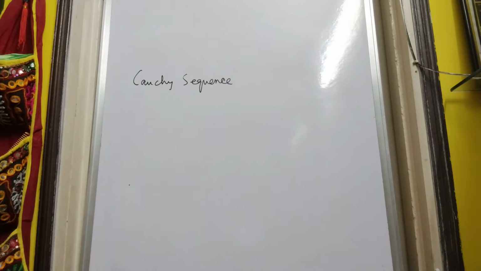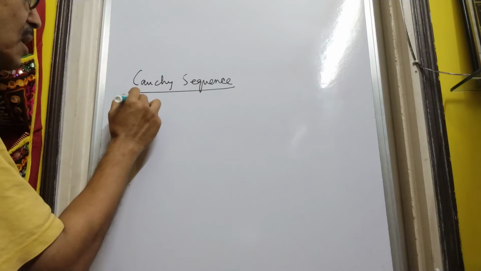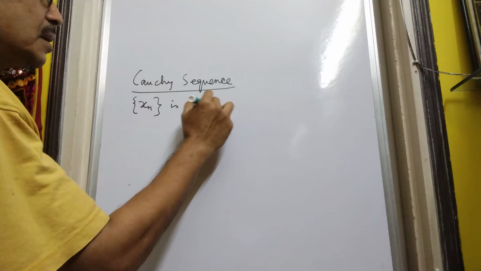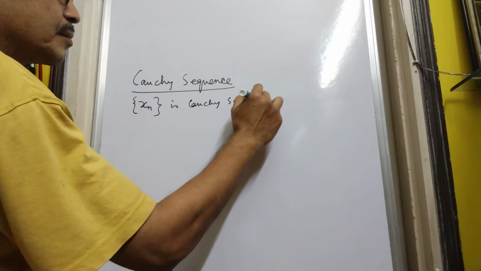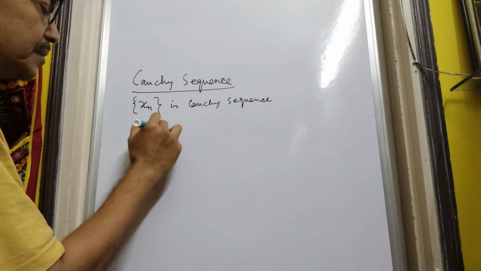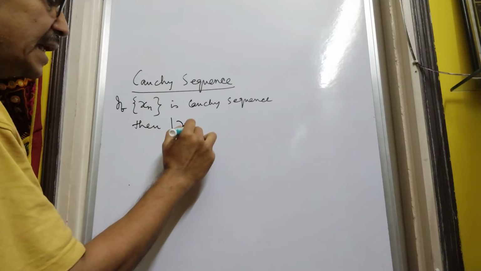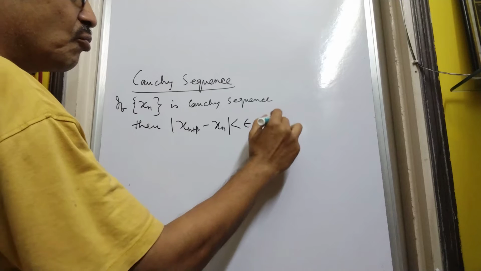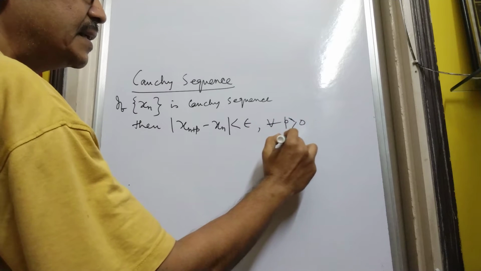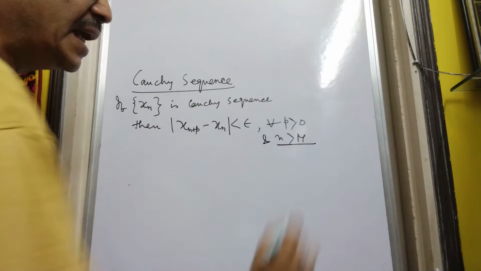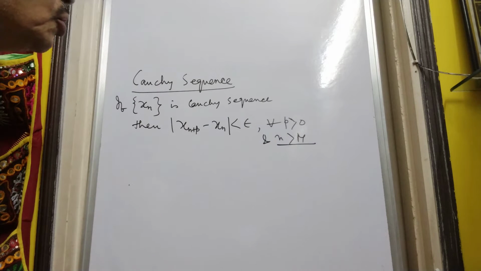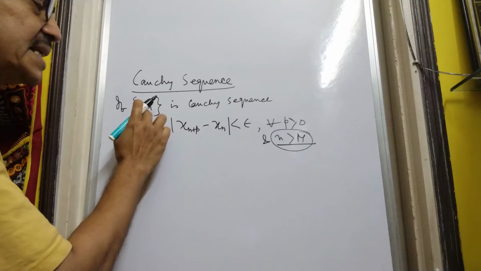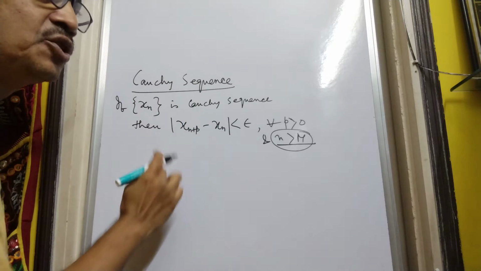Let us define Cauchy sequence. If xn is a Cauchy sequence, then we have mod of xn plus p minus xn less than epsilon for all p positive integer and a large n. So we have, after this threshold value, all the values of xn coming closer to each other.